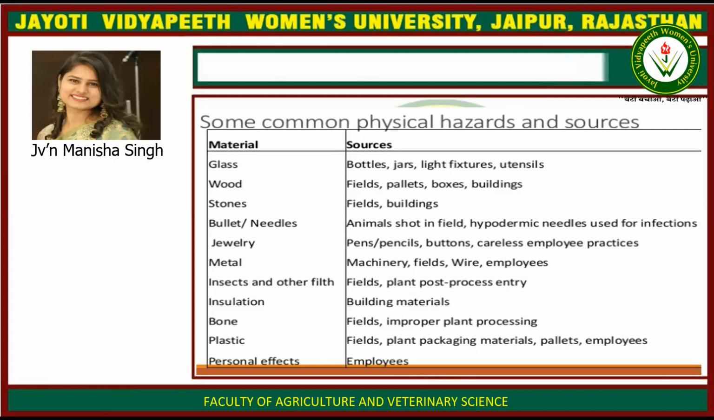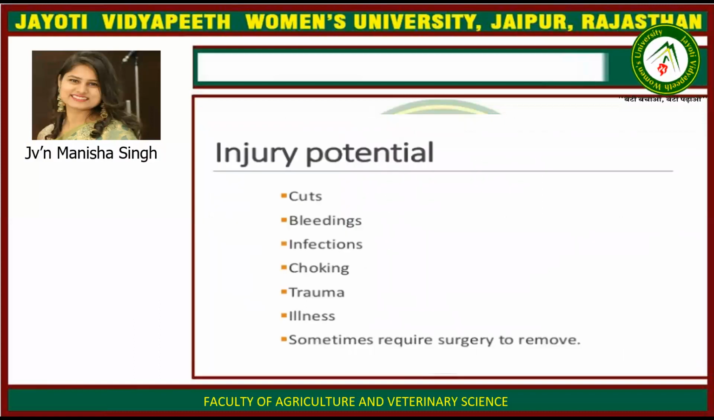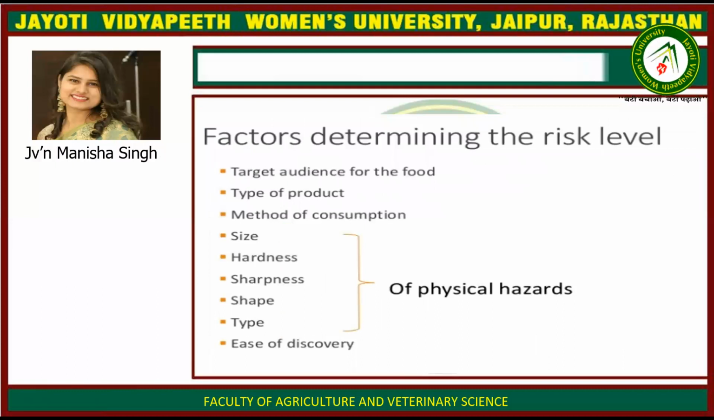Then insects and other filth come from the field and post-process entry. Insulation is from building materials only, and bone is from the fields and improper plant processing. Plastic is from fields, plant packaging materials, pallets, and personal effects of employees. Injury potentials are cuts, bleeding, infections, choking, trauma, illness, and sometimes require surgery to remove. Factors determining the risk level are the target audience for the food, type of product, method of consumption, size, hardness, sharpness, shape, type, and ease of discovery.